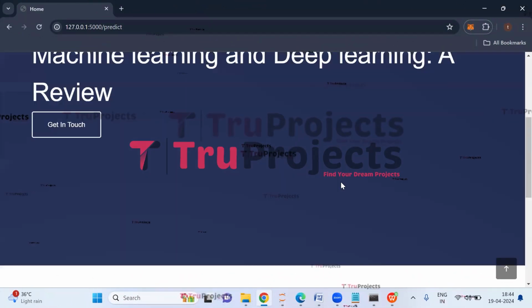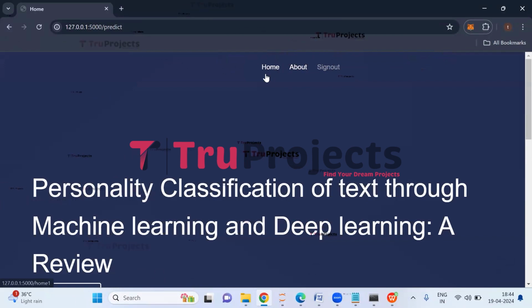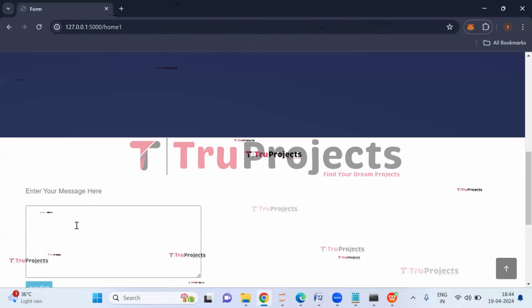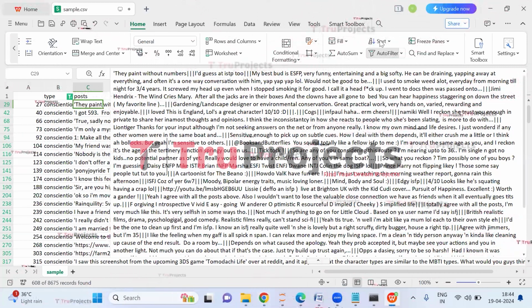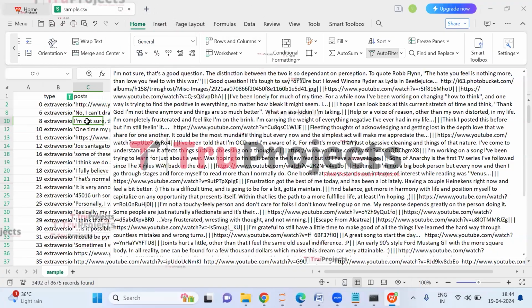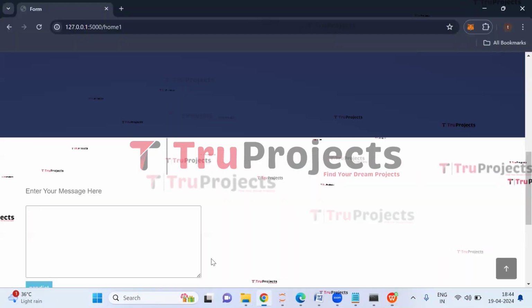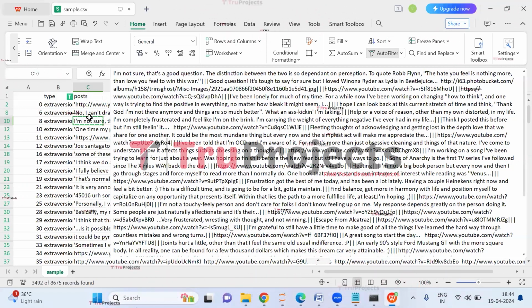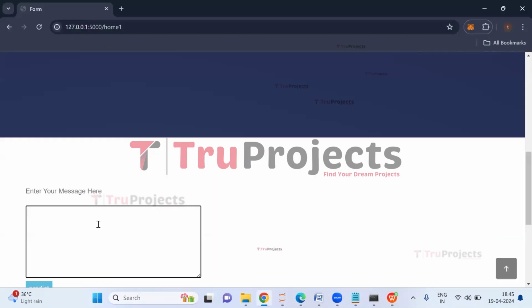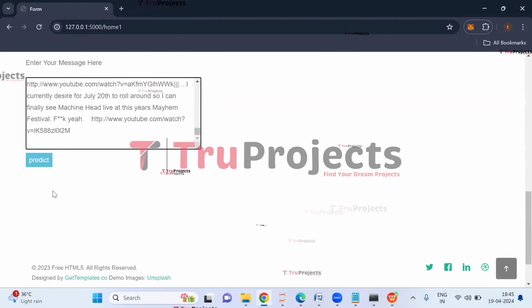Let us enter some more text. Click on home link here. So here I'm entering one more text. So here this is the text which I want to enter. Now click on predict button.